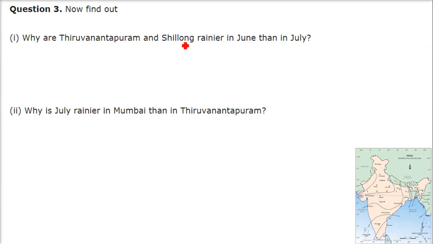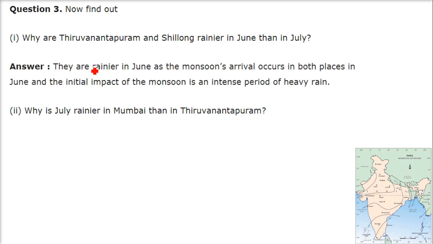Find out why Thiruvananthapuram and Shillong are rainier in June than in July. The reason is that the monsoon's arrival occurs in both places in June, and the initial impact of the monsoon is an intense period of heavy rain. So Thiruvananthapuram and the Shillong area are mostly affected. If you see here, this line is of 1st June.